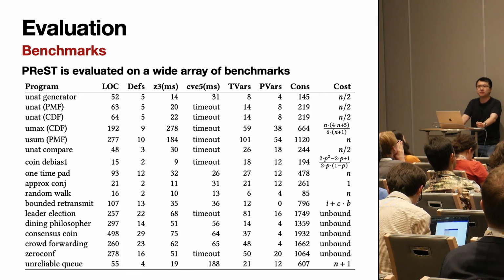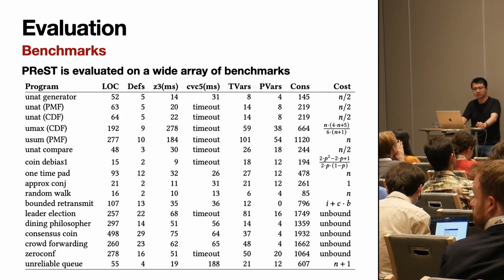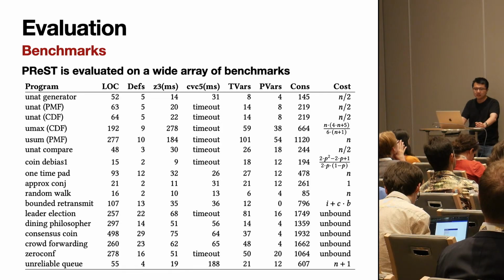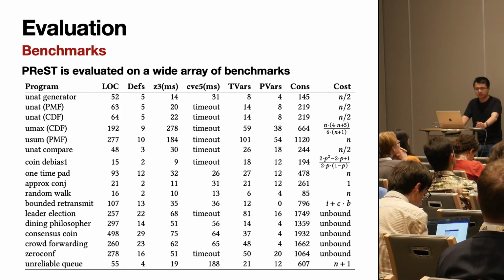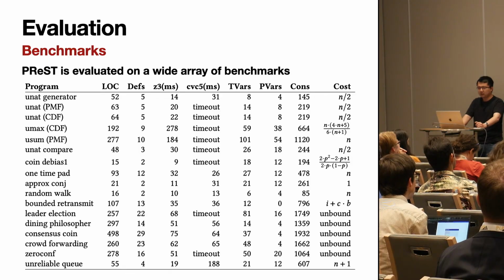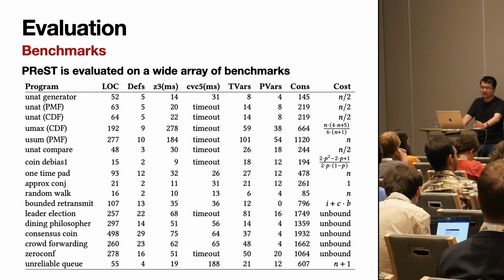Adjusting how these constraints are generated and encoded can sometimes blow up the solving time. We also notice that CVC5 is not as robust as Z3 for solving PReST, and that our constraint solving time does not necessarily scale linearly with our program size.